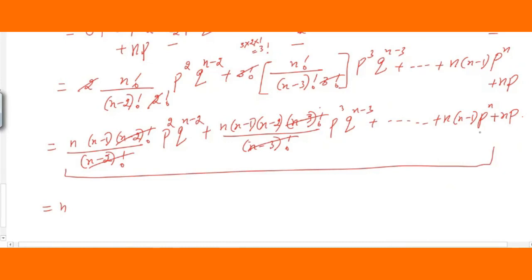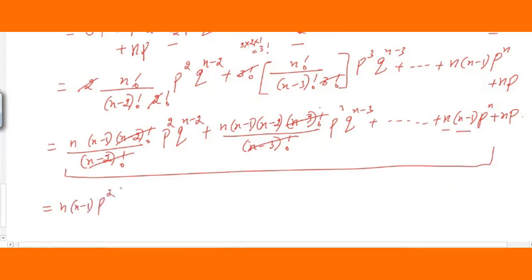Again, what is common here, students? I think p is common in all these terms, starting from p square, therefore I will take p square only as common. Next, again you can see n minus 1 is also common, so I'll just write n minus 1 outside.